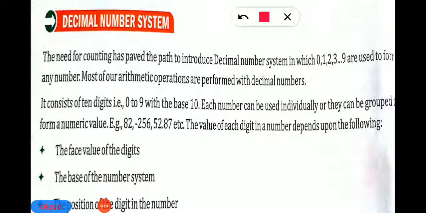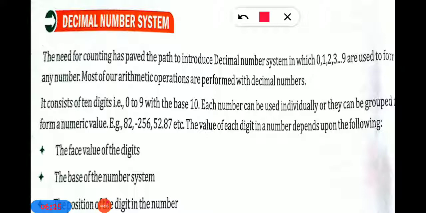Each number can be used individually. Before, I told you that each number is used or works individually, meaning separately: you can take 0, 1, 2, 3, or you can make a group of the numbers to form a numeric value. Or else, what you can do is make a group to form a numeric value.